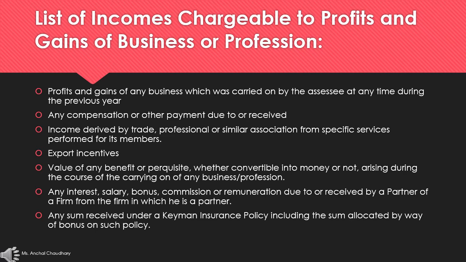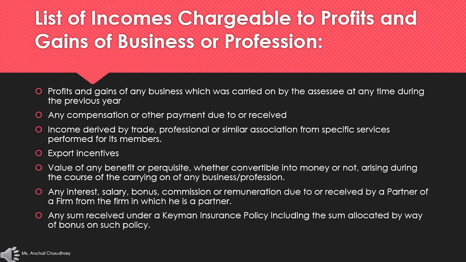Any interest, salary, bonus, commission, or remuneration due to, or received by a partner of a firm from the firm in which he is a partner. If a person is working as a partner and he is getting the interest, salary, bonus, commission, any payment from the partnership agreement from the firm in which he is appointed as a partner, that will be chargeable under the profits and gains of business or profession.